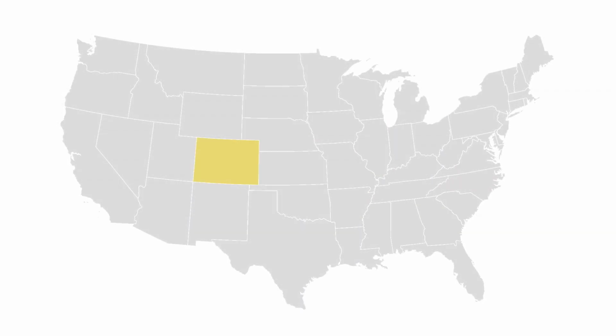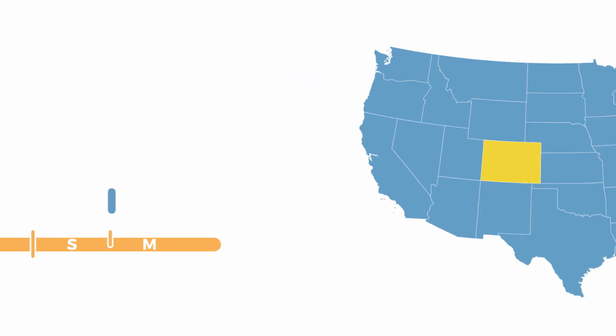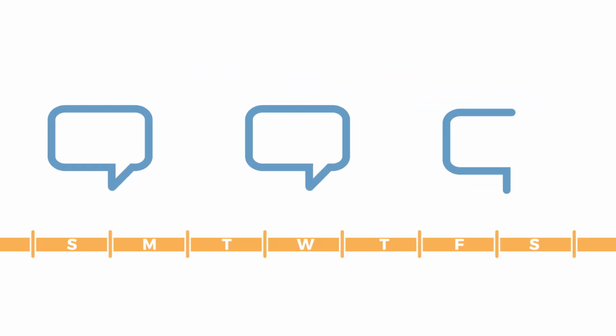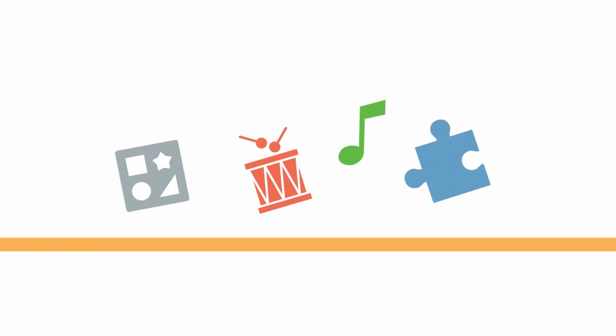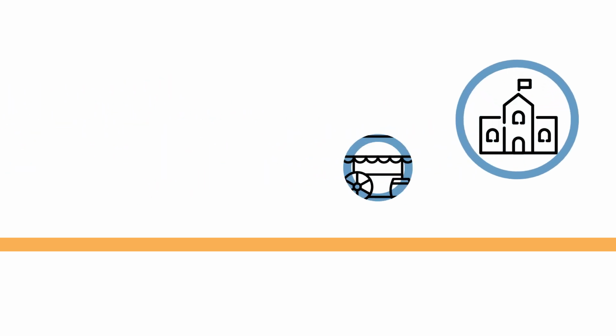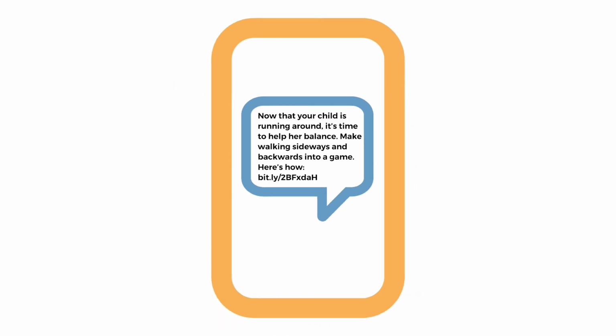This free, subscription-based text service started in Colorado and now supports families nationwide. Subscribers receive 2 to 4 messages per week specific to their child's age. Information about developmental milestones, educational games, family-friendly resources, and community events are delivered directly to caregivers.